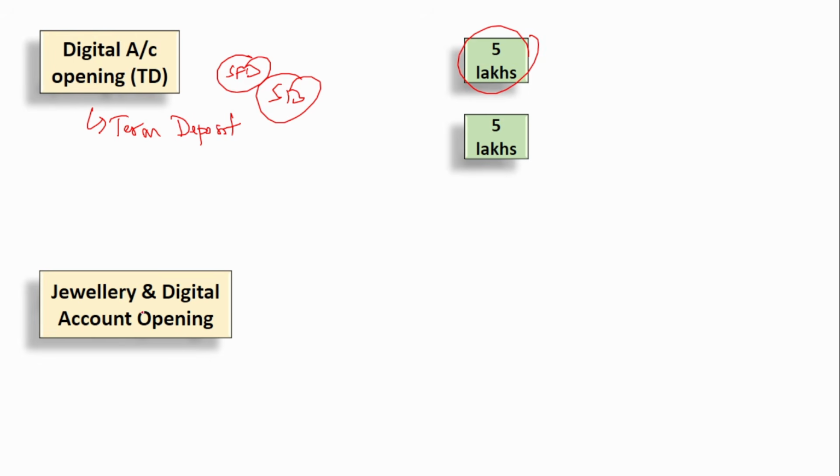Next is jewelry and digital account opening. If you want to go to a jewelry shop and buy some gold, and you want to pay the price using your UPI, how much can you do? A maximum of 2 lakhs is allowed. So if you're buying jewelry using UPI, the maximum amount you can do is 2 lakhs. And this digital account opening, this is for savings. For the fixed deposit, you can do a maximum of 5 lakhs. But if it is a normal savings account, then the maximum that you can do is 2 lakhs. So these are the various enhanced UPI transaction limits. Please remember the per transaction limit and the cumulative limit. For a few types, both are the same, so it is easier for you to remember. Just read it once or twice, you can easily remember it.